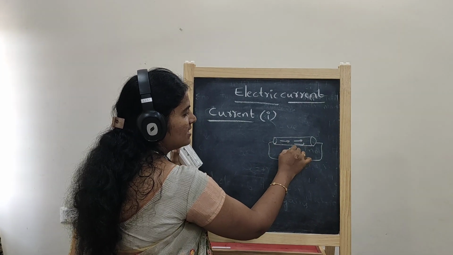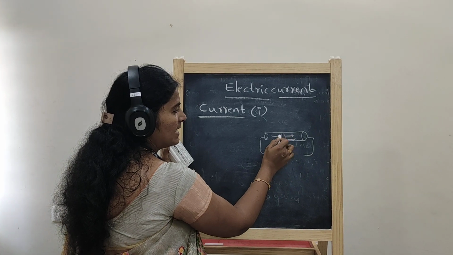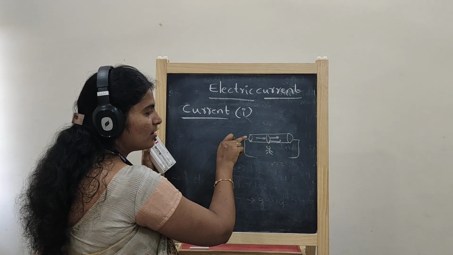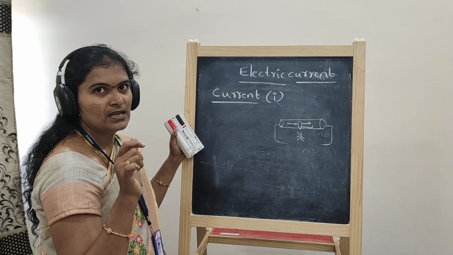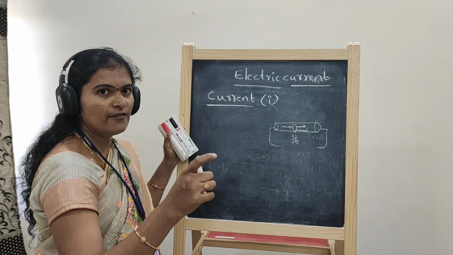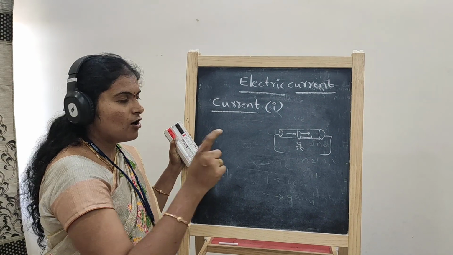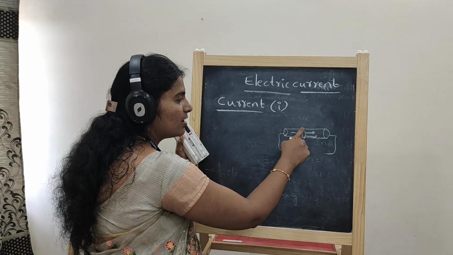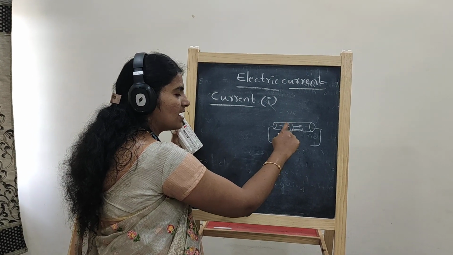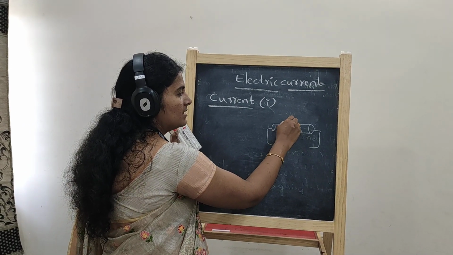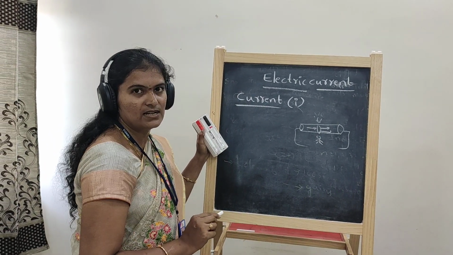We are standing here and observing that through this particular area of cross section, how many electrons are passing in a particular time? Rate means time. So how much charge, how many electrons are crossing this cross sectional area in a particular time, that gives the value of current passing through the conductor.